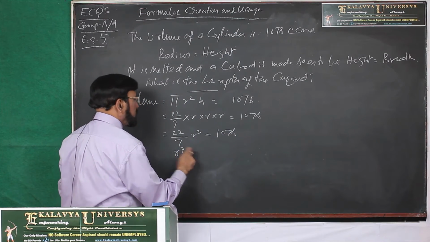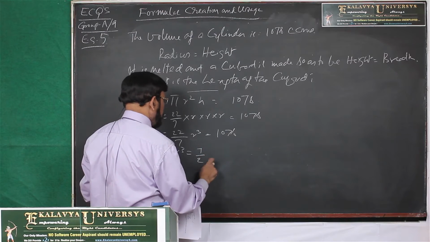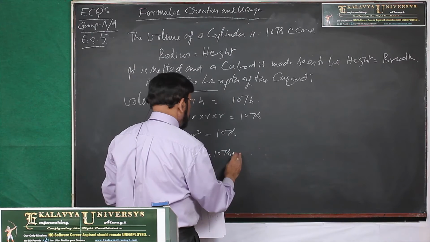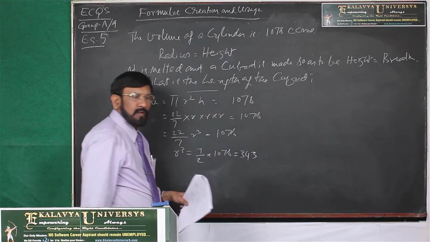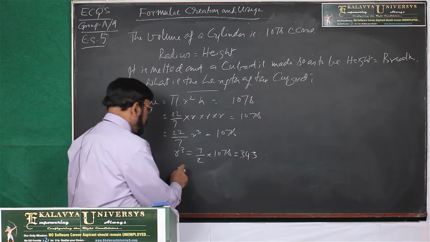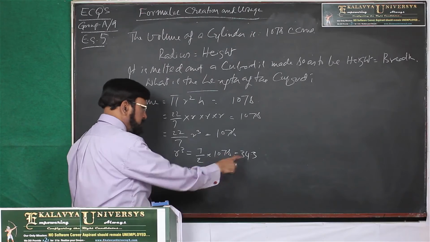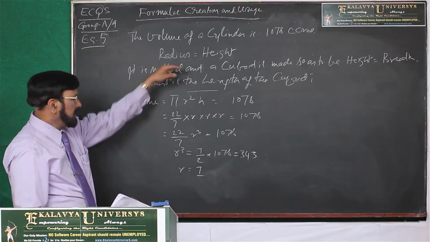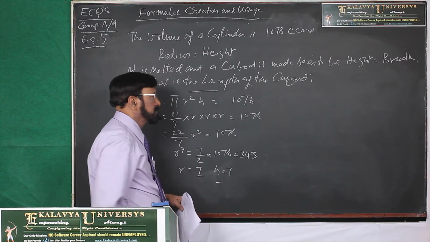R cube is equal to 7 by 22 into 1078. It amounts to 343. Then cube root of 343 comes 7. And height is equal to radius, that is also 7.